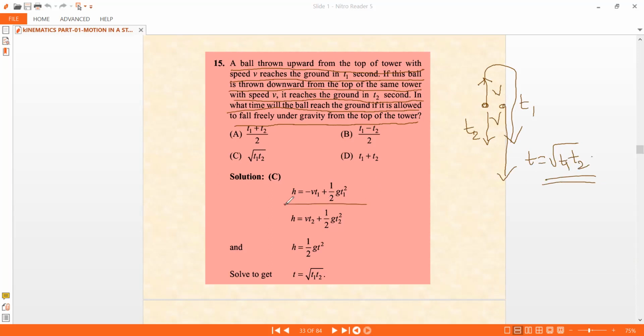You can write the equations using the displacement function, which I told you, and then solve. Here the solution is not shown, which I have shown you just now. The workout is here.